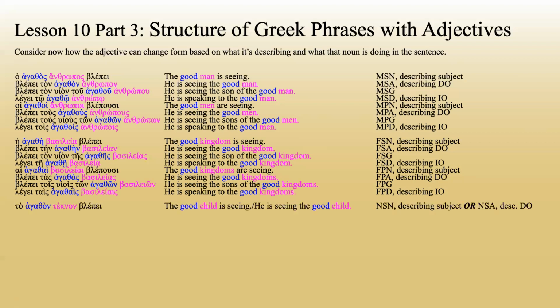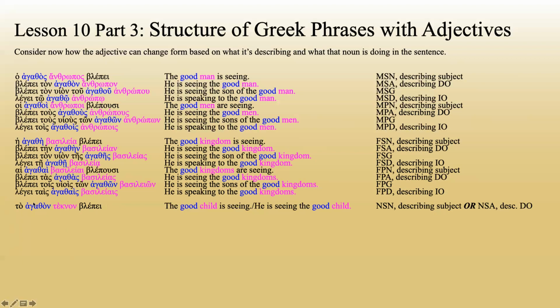Now let's look at some neuters. Ta agathon tekna blepe. The good child is seeing, or he is seeing the good child. It's either neuter singular nominative or neuter singular accusative. We really can't tell in this sentence because the neuter singular nominative and neuter singular accusative are always the same. And it's third person and it's singular. So it could be the subject or it could be the direct object. We would have to have more context to tell.